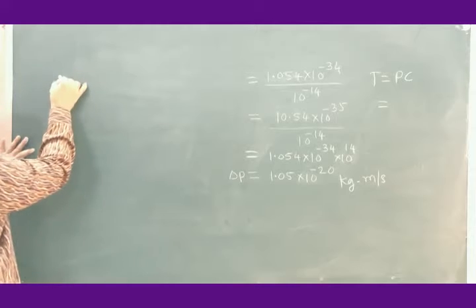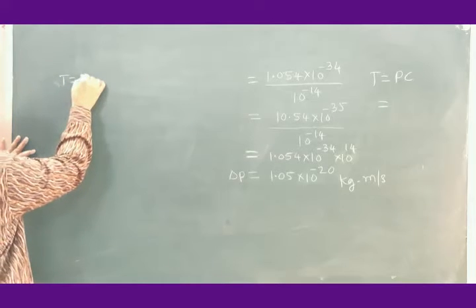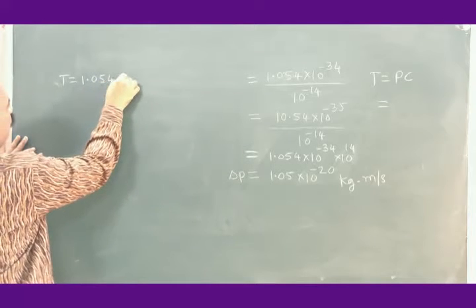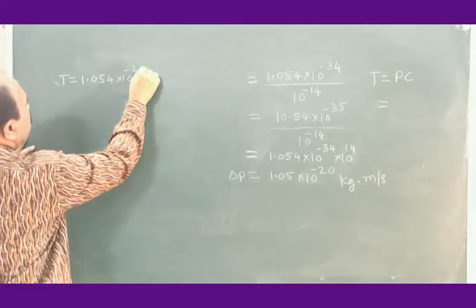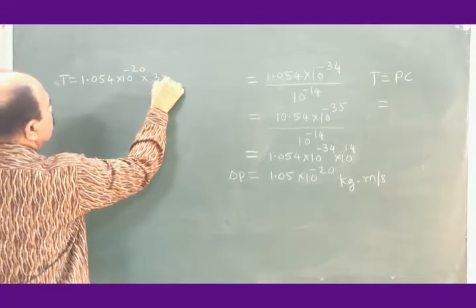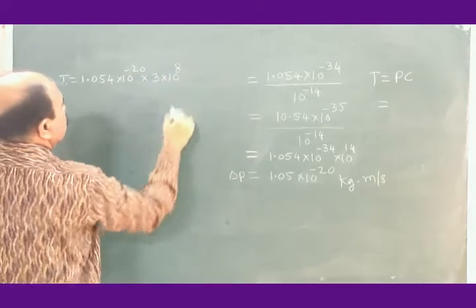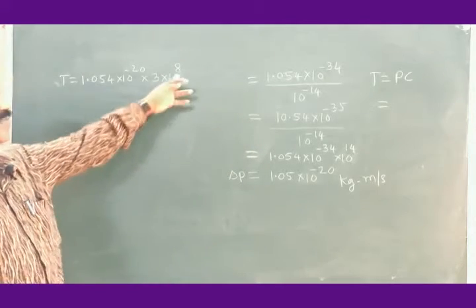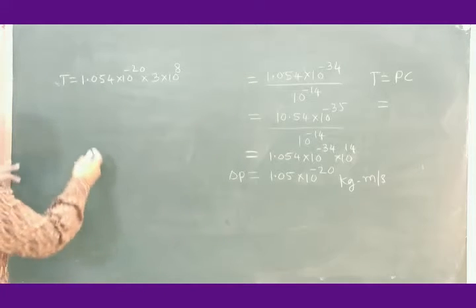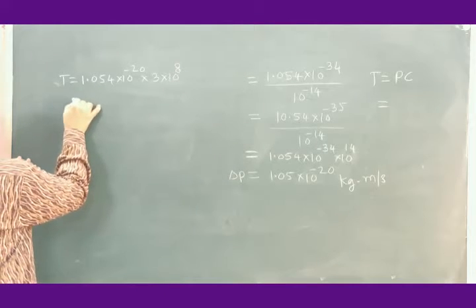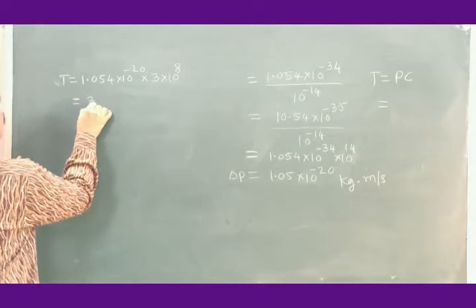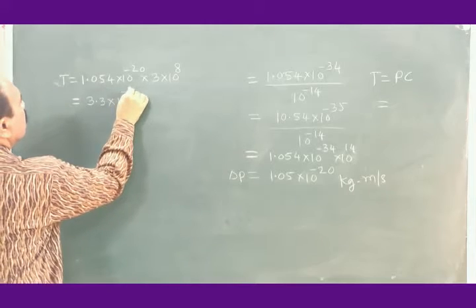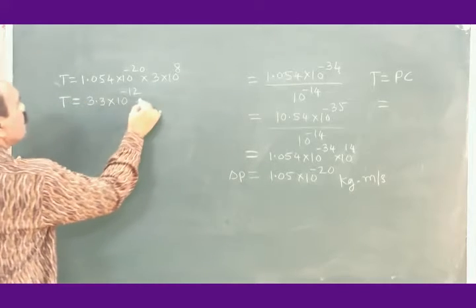So this T is equal to 1.054 into 10 to the minus 20 into 3 into 10 to the power 8, c velocity of light meter per second, and this will be approximately 3.3 into 10 to the power minus 12 joule.